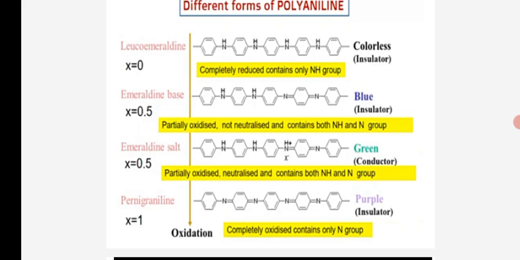Last, pernigraniline, X is equal to 1, completely oxidized, contains only nitrogen groups.